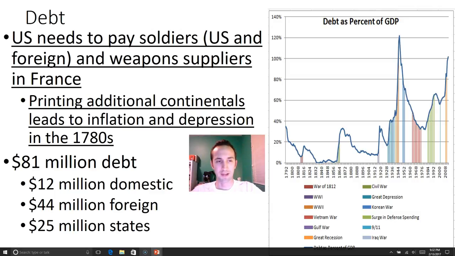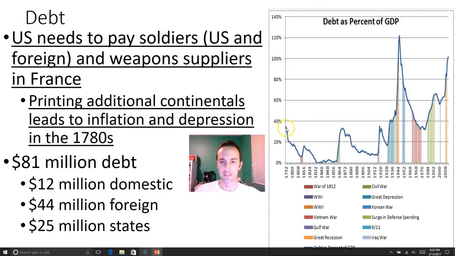By the end of this war, they are $81 million in debt. $12 million they owe to themselves, so that's what they owe to the soldiers and anybody else that they bought from. $44 million to foreign countries, including Spain, France especially, as well as the Dutch. And then $25 million to the states. So if the states were letting them borrow certain things, or if the states bought guns, then the federal government now needs to repay the states. And so we start in a bit of debt.